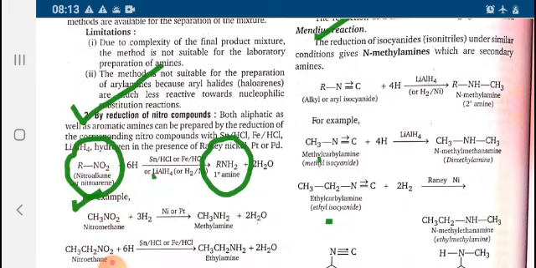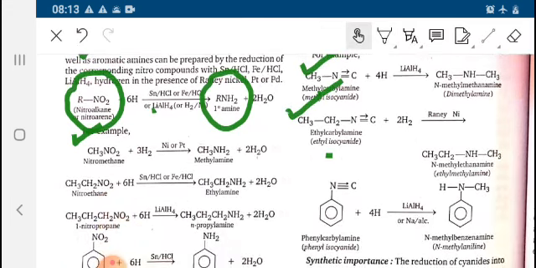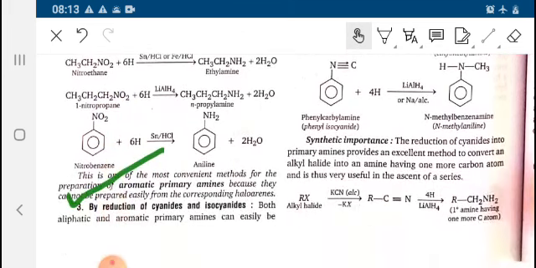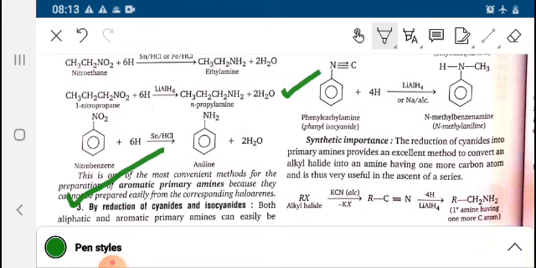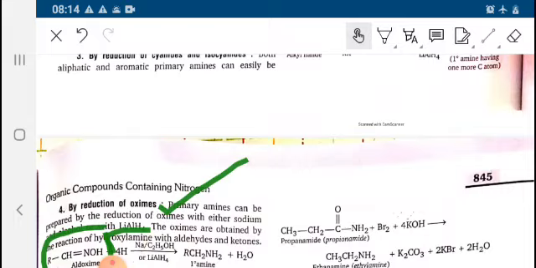So various examples are given. Ethyl carbylamine is converted to ethyl methylamine. Similarly, phenyl carbylamine is also converted to N-methylbenzenamine. Synthetic importance: alkyl halide is converted to 1 degree amine. So it is a very good method of preparation of 1 degree amines.